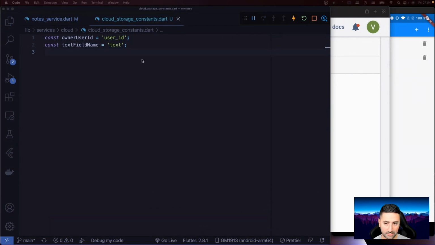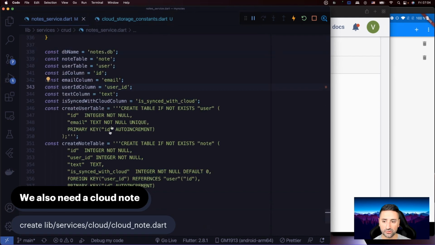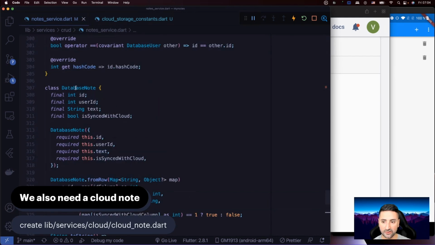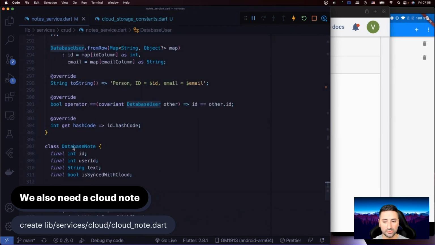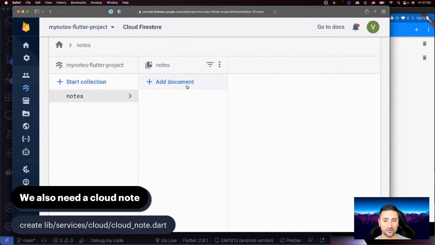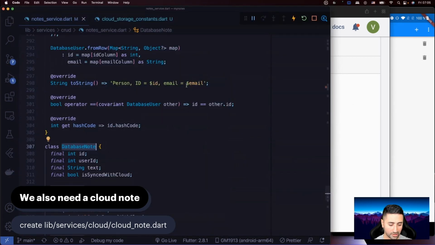So now that we've defined that, if you remember from our node service, we had these beautiful classes in here called a database node and a database user. Now, given that we're moving away from storing things and nodes inside the SQLite database, and we're moving towards a Firestore database, we actually don't need a database user anymore. But we do need some sort of a class that represents these documents that we're going to create in here, okay? And what we are going to call that is called a cloud node.